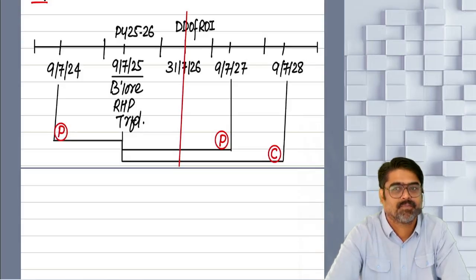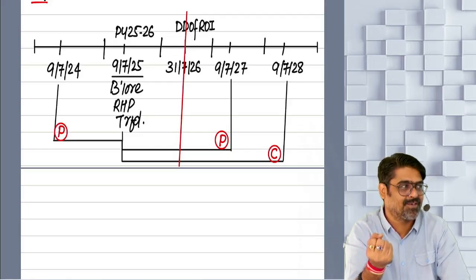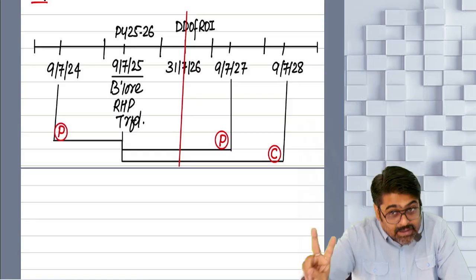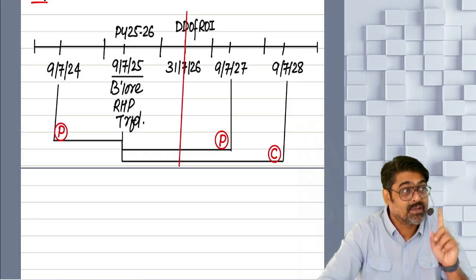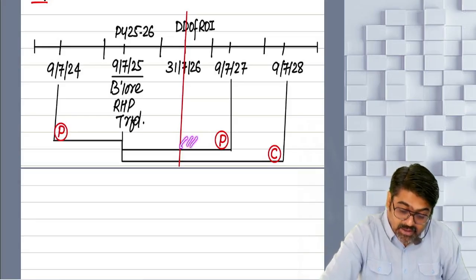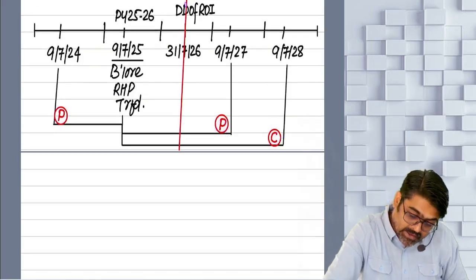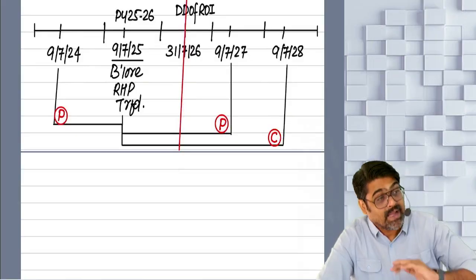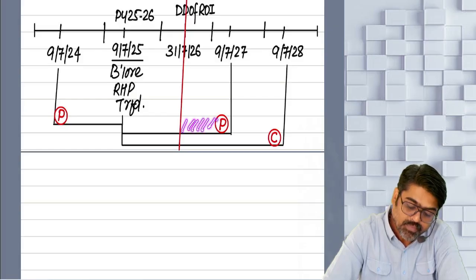But make sure, once you withdraw that money from the CGD account, you will have to use that money for purchase or construction, and that purchase or construction must be completed within the available time. Yes or no? So the money deposited in the CGD account, withdraw that money, and within the balance time it must be used for purchase.